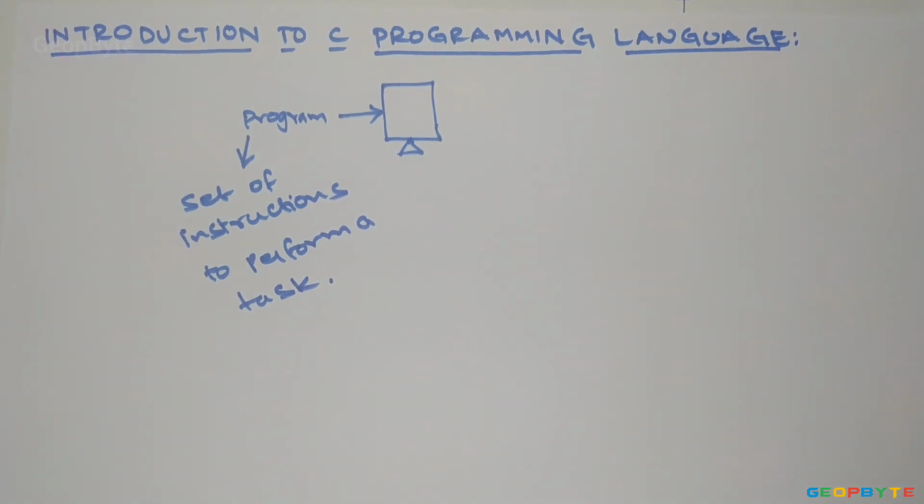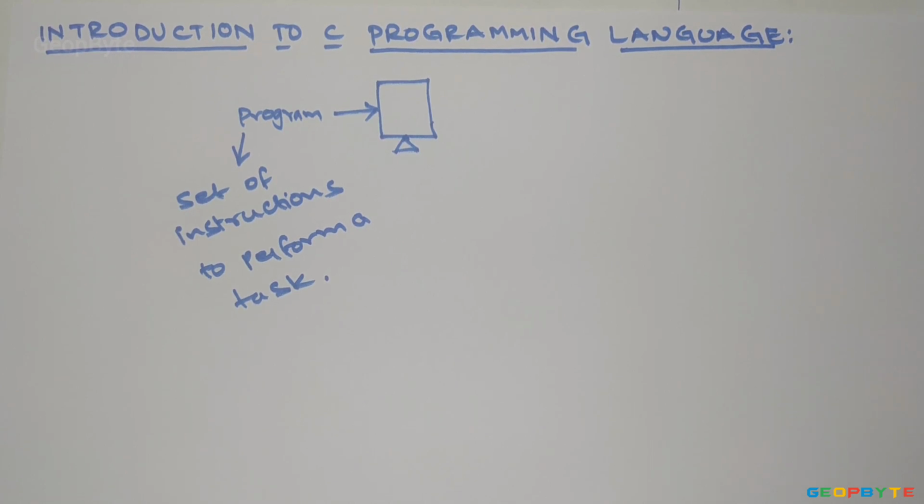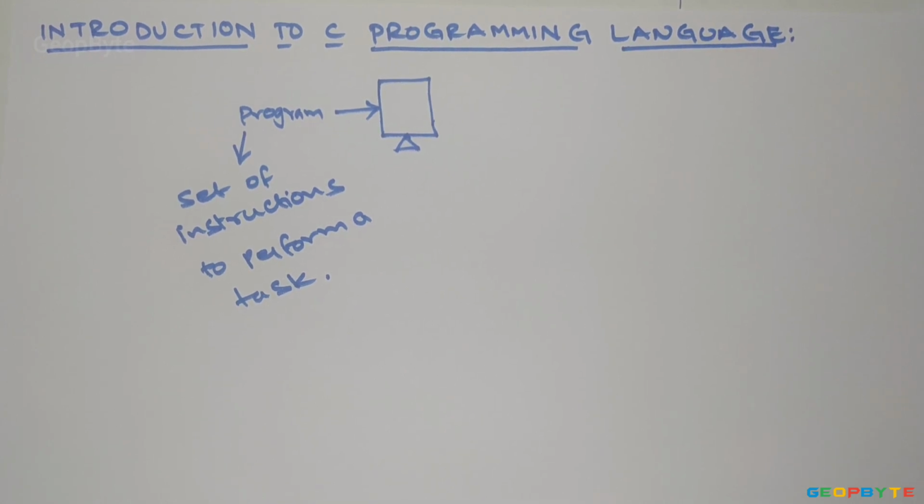A computer is nothing without programs. All tasks are performed through programs. Modern day computers would have hundreds and thousands of programs. There are programs that manage the hardware resources of the computer, and we call such programs system programs. And then there are programs that perform your favorite tasks. We call them application programs, like a web browser or a text editor, etc.